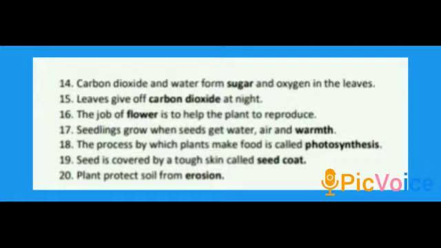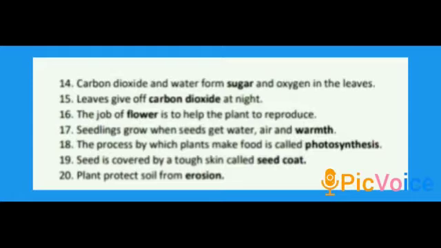Then 16th, the job of dash is to help the plant reproduce. Which part of the plant helps to reproduce? Yes, the job of flower is to help the plant to reproduce. Then next one, seedling grow when seeds get water, air and warmth. Seedling grow when seeds get water, air and warmth. Then 18th one, the process by which plants make food is called photosynthesis. The process by which plants make food is called photosynthesis.